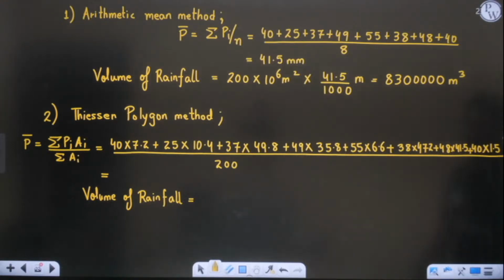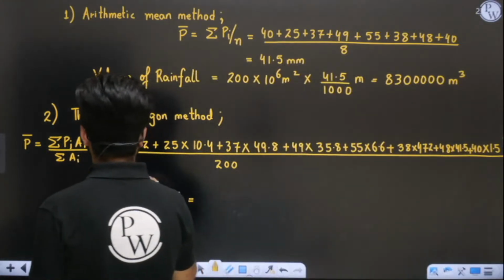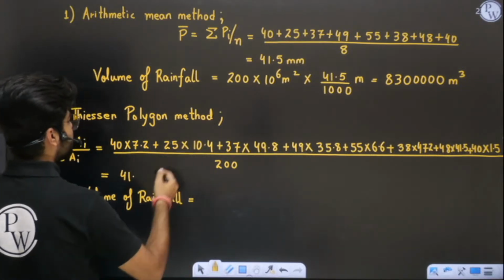Perfect. More or less they are almost the same.